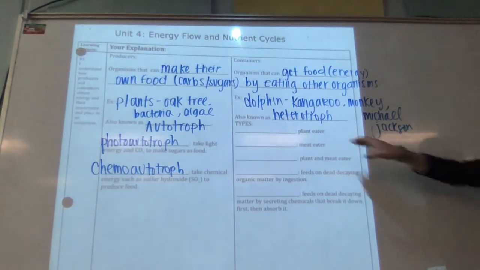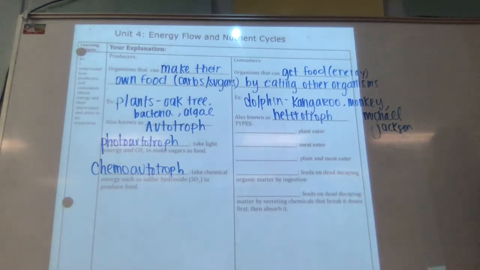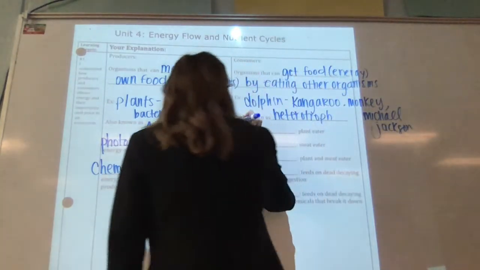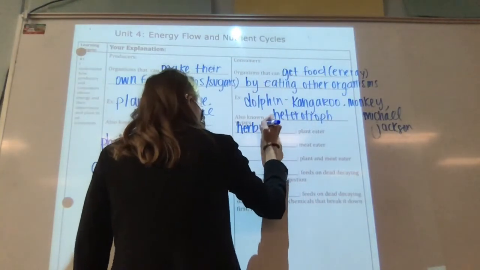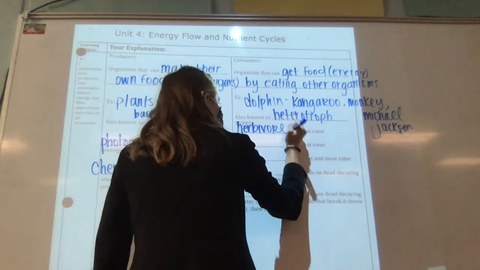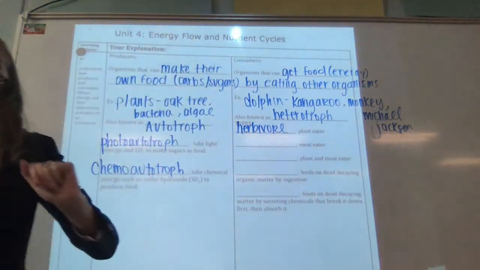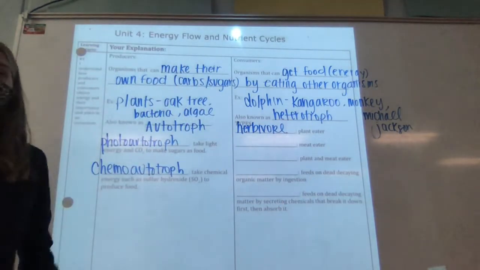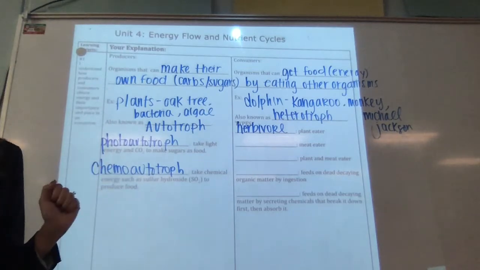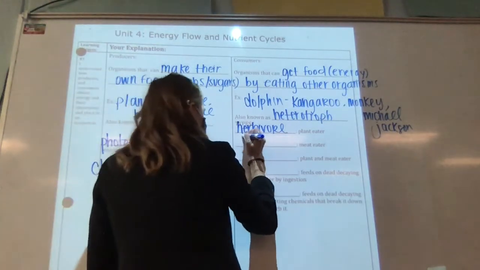And you all just did an activity in class on these things. So a plant eater is called what? Herbivore. Think back to your dinosaurs. The long neck. Meat eaters are called what? T-Rex. T-Rexes, which are called what? Carnivores.